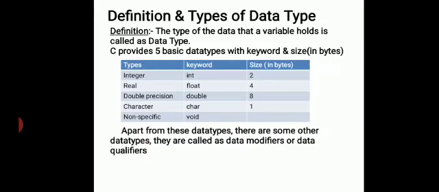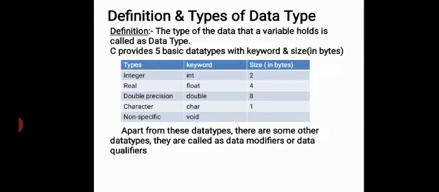There are five different data types: integer, real, double precision, character, and non-specific. Integer, keyword int, the size is 2 bytes. Real is called float, size is 4 bytes. Double precision, keyword double, size is 8 bytes. Character, char, size is 1 byte. Non-specific type is called void.